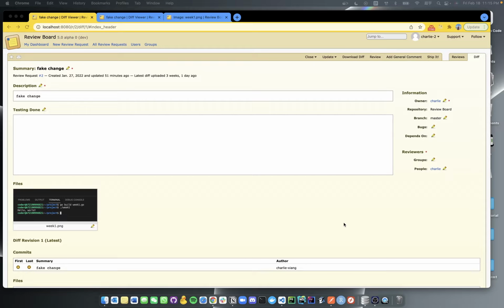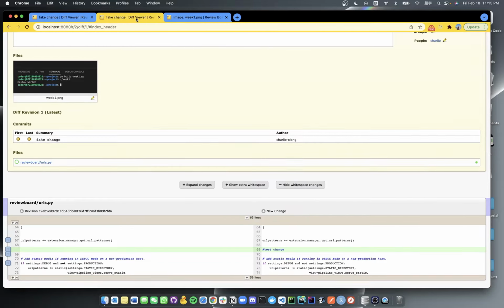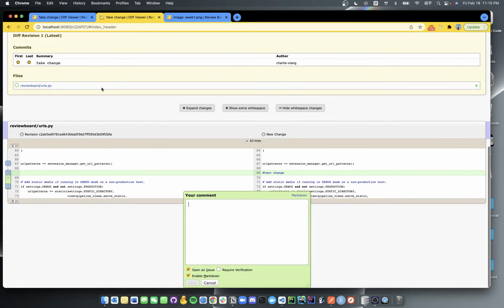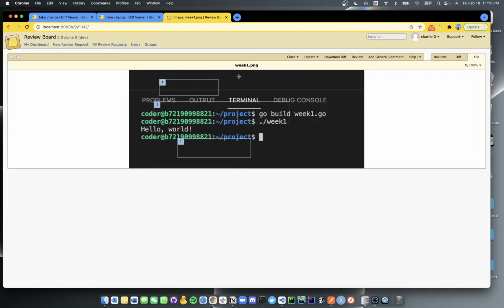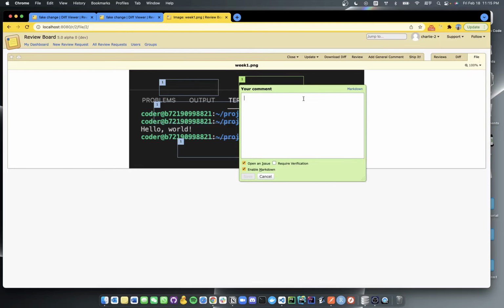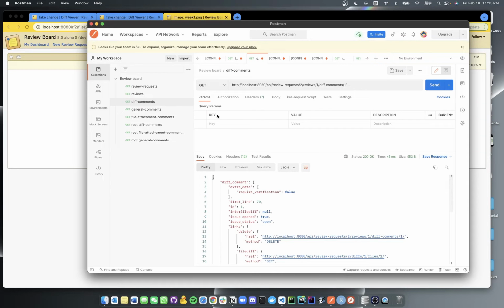So in Review Board, users can add three types of comments in a review, which are the general comments, the diff comments under the diff view, and the file attachment comments. The comments are a child resource under the review, and the review itself is another child resource under the review request. Here's the current API we have if we want to query those comments resources.